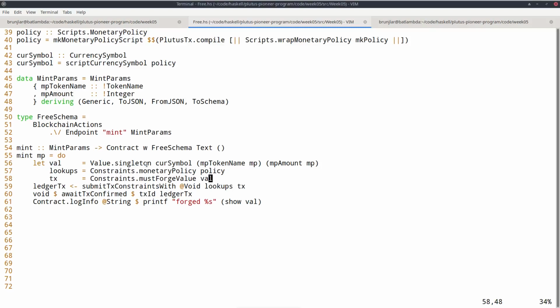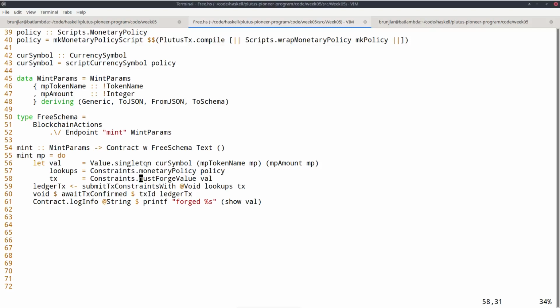And then the Plutus libraries automatically take care of constructing a transaction that fulfills all these conditions, if possible. And these conditions all have names that start with must. If you look at the previous examples, there are things like must spend script output, must pay to public key, and all sorts of conditions that you can put on a transaction.